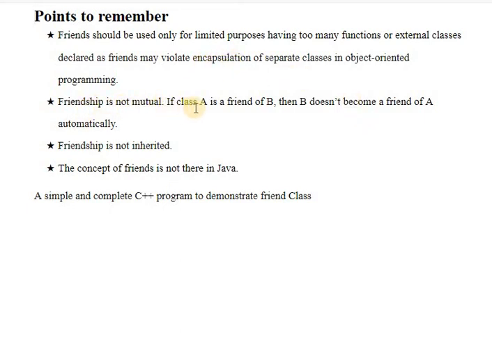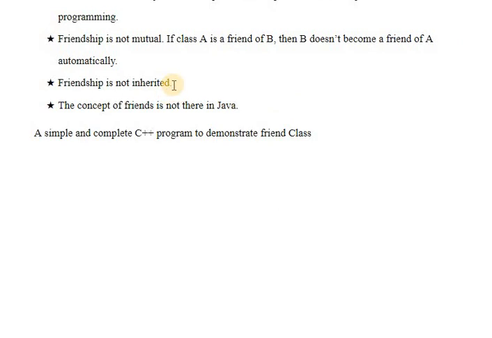Friendship is not mutual. It says that if class A is a friend of B, then it doesn't mean that B will become a friend of class A in return. That will not happen. And friendship is not inherited. Obviously, the function definition doesn't belong to the class scope, so it cannot be inherited. Okay, so the concept of friend is not available in Java.